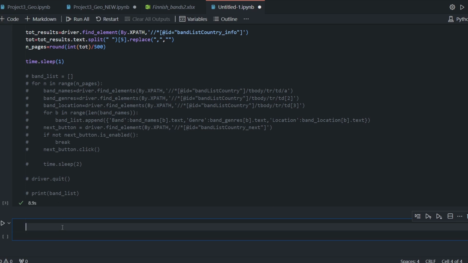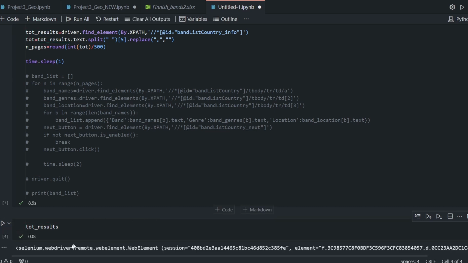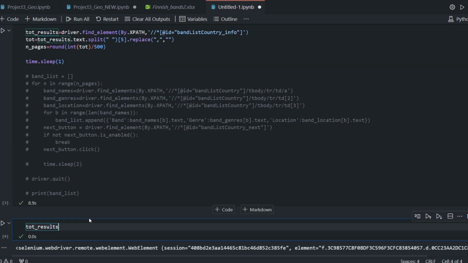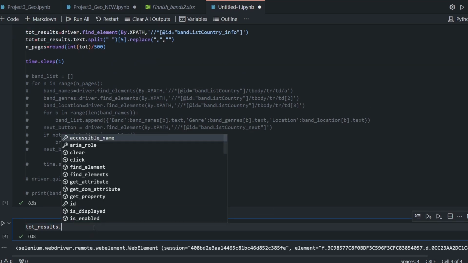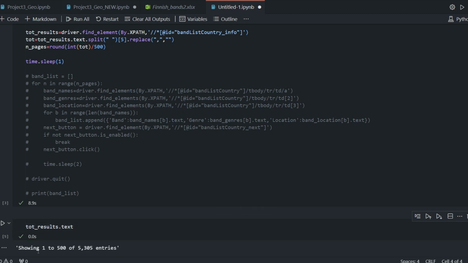First of all, let's see what's dot results. If I say text, I got the information I need, showing one, two, blah, blah, blah. So if you want to test before understanding which is the specific line, I suggest you do this one.